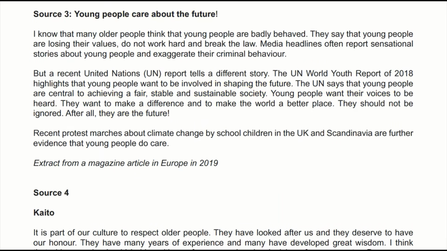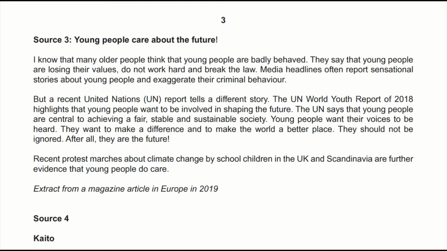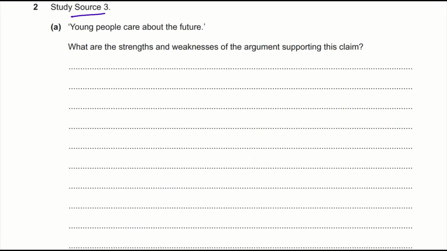Okay, this one. So just pause the video and go through source 3, and then we'll pick out the strengths and weaknesses. So young people care about the future, that's source 3. What are the strengths and weaknesses of the arguments supporting this claim?